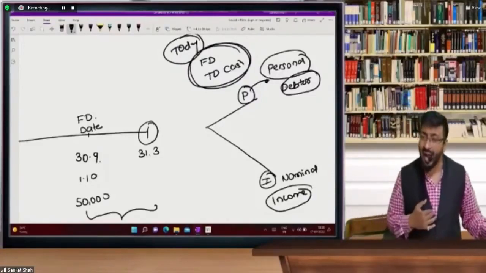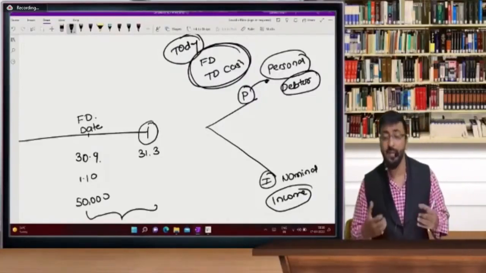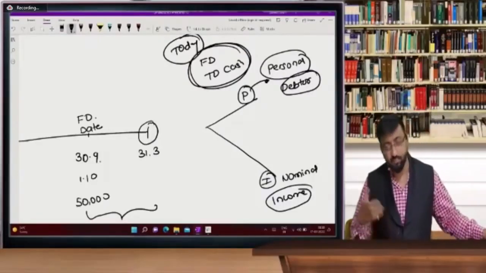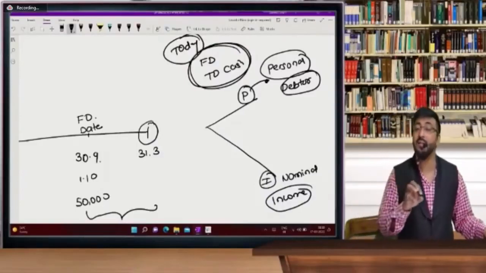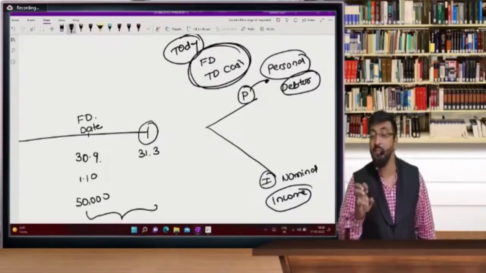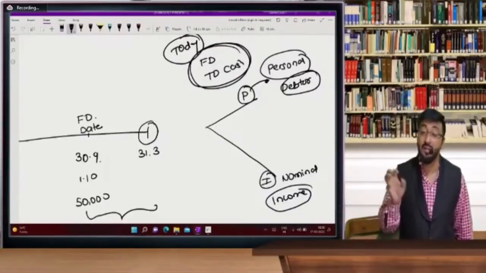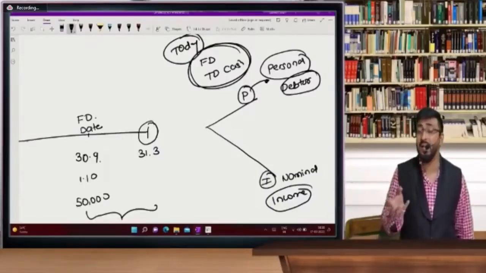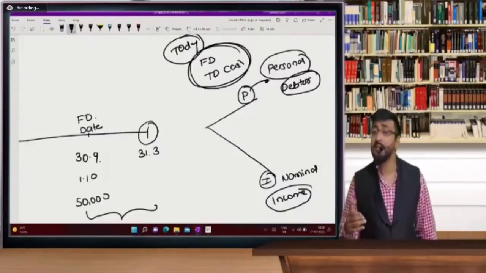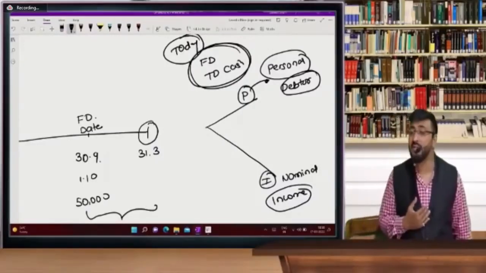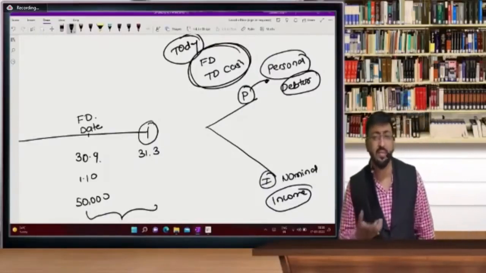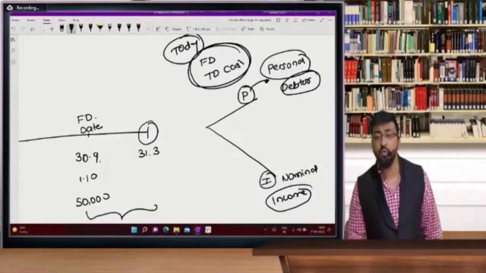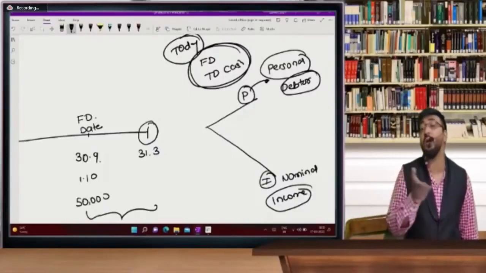For example, my dad, when he invested in fixed deposit, after retirement, now he's no more. But remember, he took such an option that every 1 month he would get some amount back. Why? Because he was a retired person, so he was interested in taking monthly interest. Me and my wife are investing somewhere, so we are not taking monthly interest but annual interest. So this option is with you, whether you want quarterly, monthly or yearly interest.